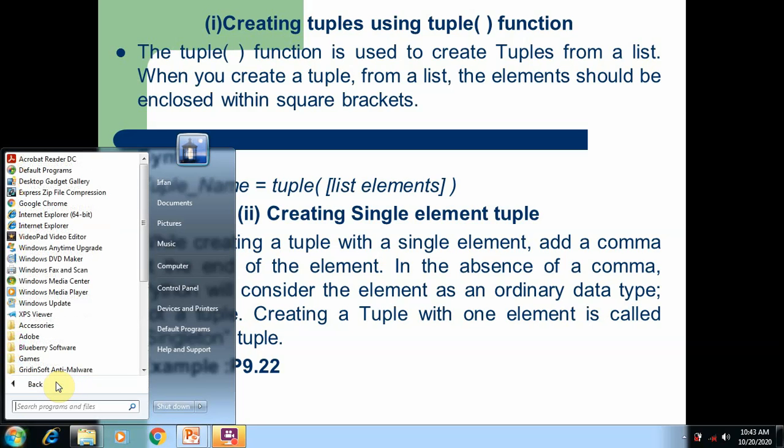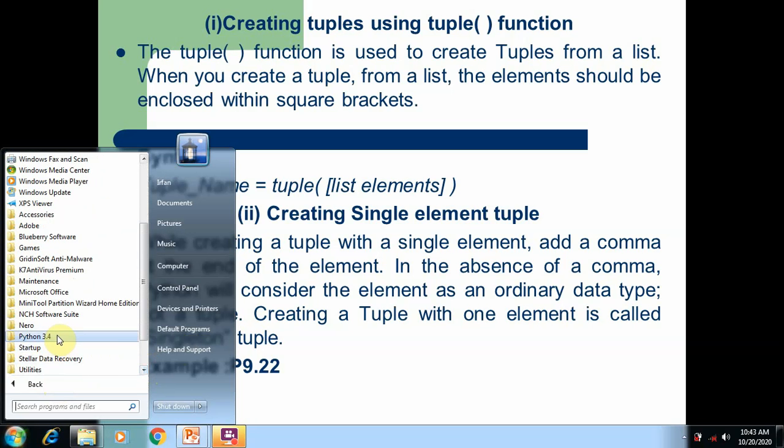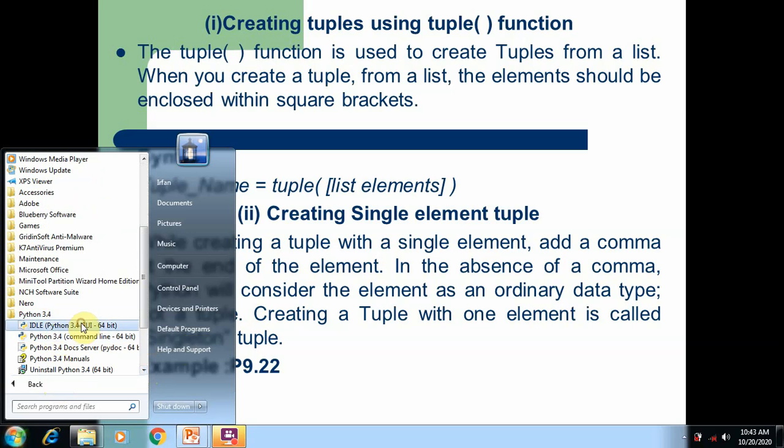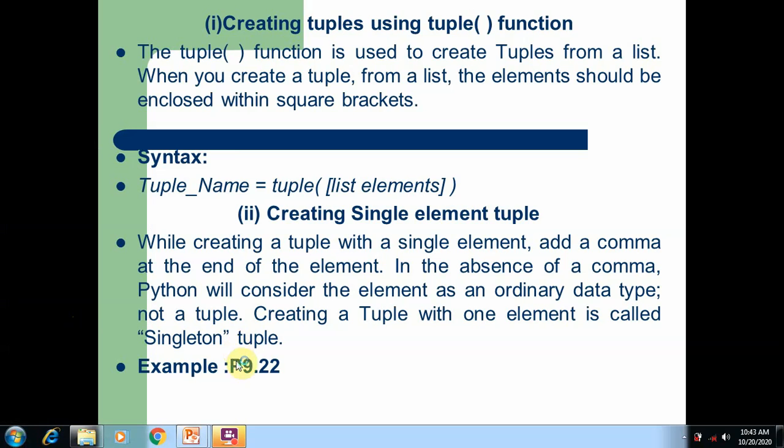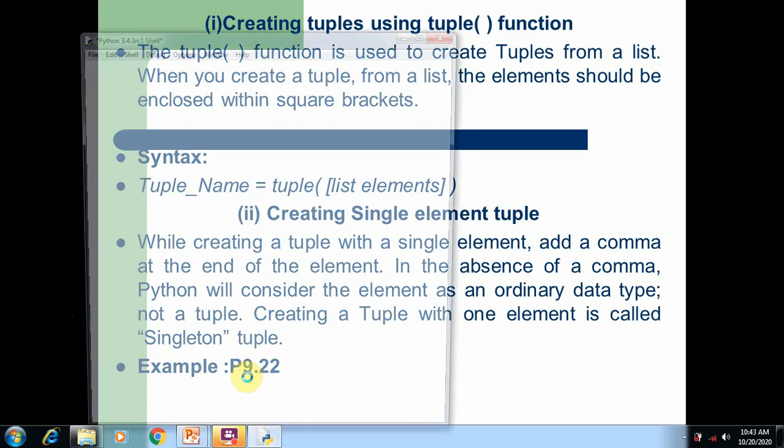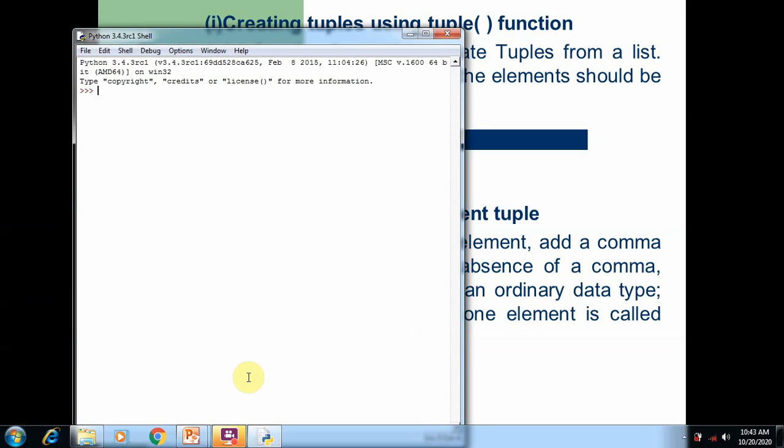Go to all programs, select Python 3.4 IDLE, and then open the file P9.22, where we are going to see how to create tuples with five different methods. One, empty tuple. Second, tuple with parentheses. Third method, tuple without parentheses. Fourth method, tuple with the tuple function. Fifth method, tuple with a single element.